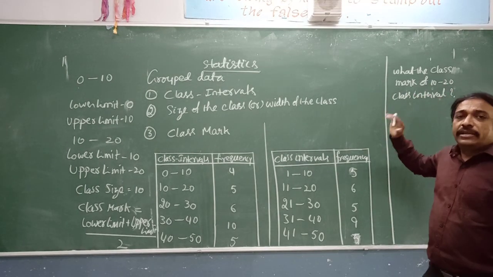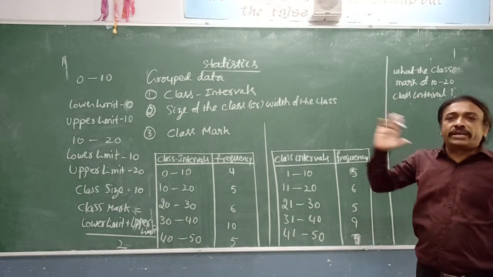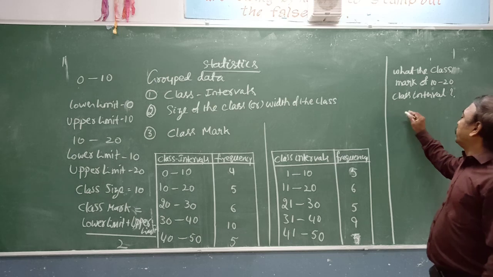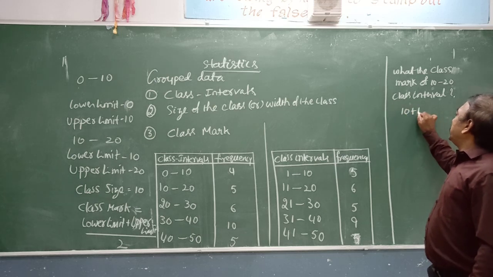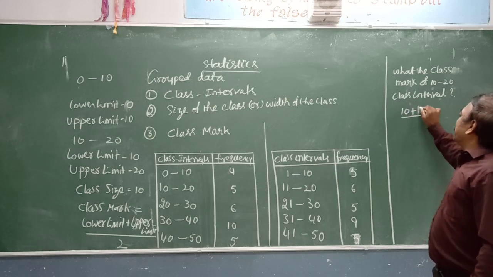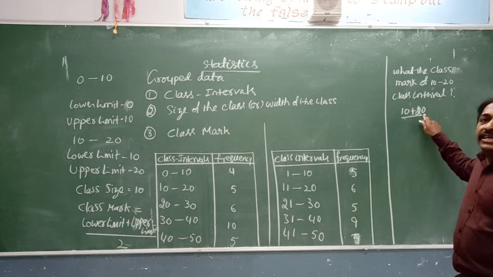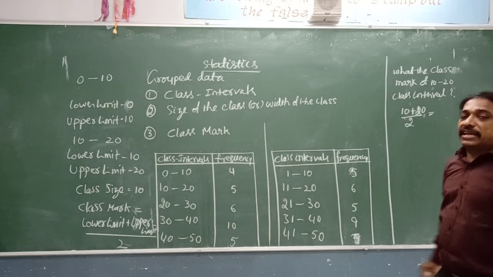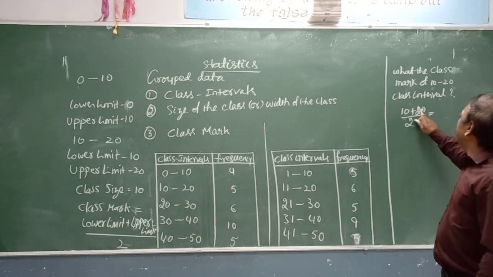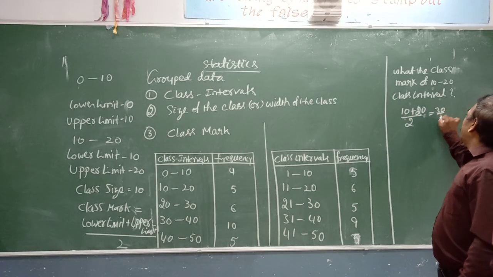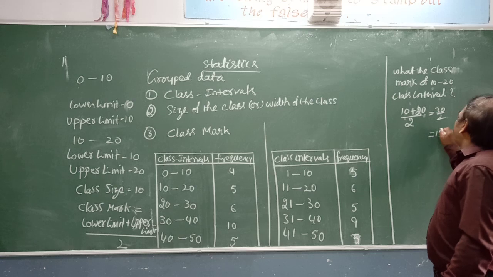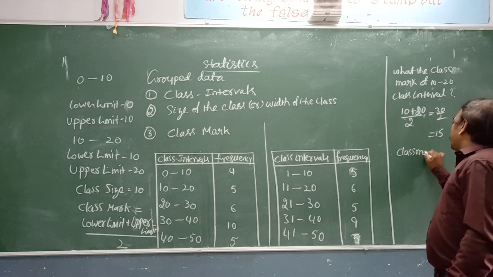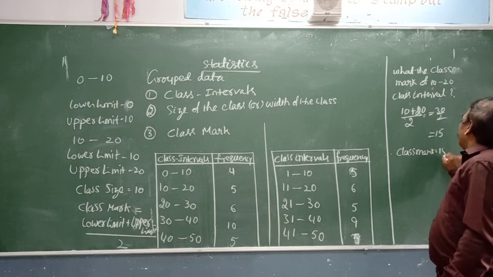What we are doing is taking the average of the lower and upper limits. In this, the lower limit is 10 and the upper limit is 20. So 10 plus 20, that average we are taking and considering as the class mark. 10 plus 20 is 30, 30 by 2 will give you 15. Therefore the class mark is equal to 15.